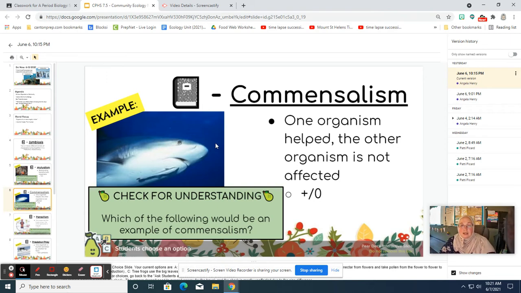So the remoras, they benefit. They get to go for a ride on the sharks. The sharks take them throughout the ocean. They get to eat the little scraps and pieces of food that the sharks have left over from their meals. So remoras get transportation and food out of this deal. The sharks don't really get a benefit, and they're not really harmed. Okay, they're indifferent to the remora's presence. Whether the remoras are there or not, the sharks would be going about their shark business.